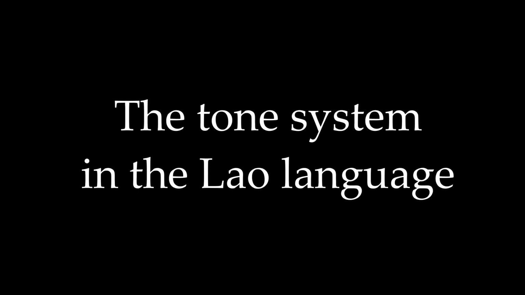The tone system in Lao is complicated because it varies from place to place, both within Laos and among speakers from other places, such as the Lao speakers in the northeast of Thailand. Speakers in the south will pronounce words differently from speakers in the north, for example. That's not such a strange concept when you think about the different accents in a country like the US, where the southern US accent differs from the northeastern US accent.